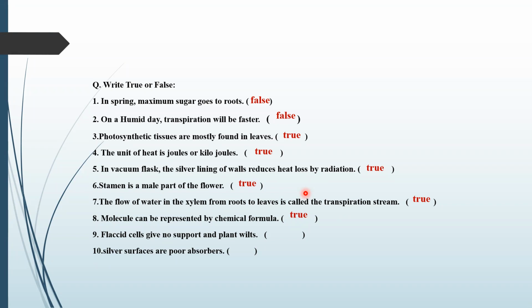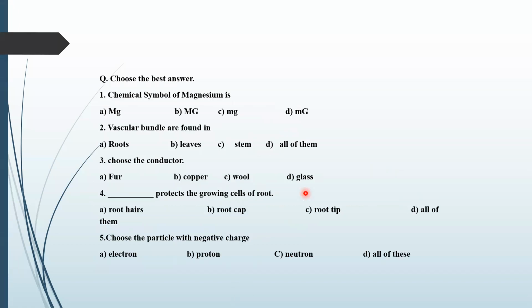Muhammad Hussain will answer this. True. Flaccid cells give no support to the plant, so it's a true statement. Silver surfaces are poor absorbers, and I will ask this from Numan Khan. Yes, sir. True. Very good. Okay, now come towards the multiple choice questions.